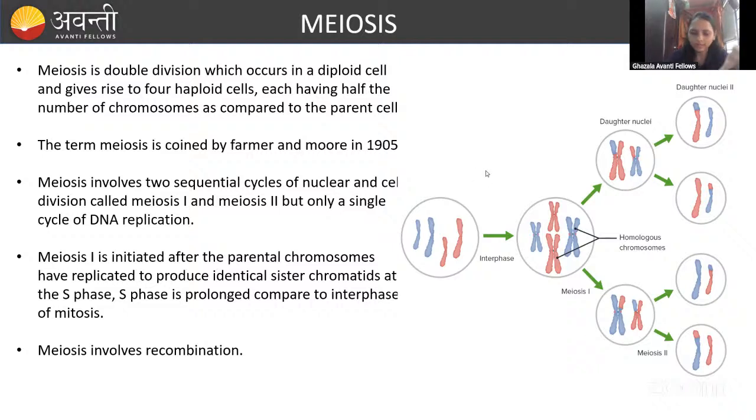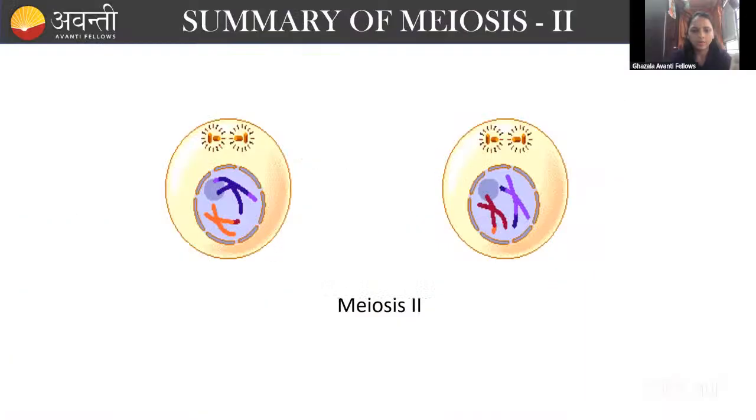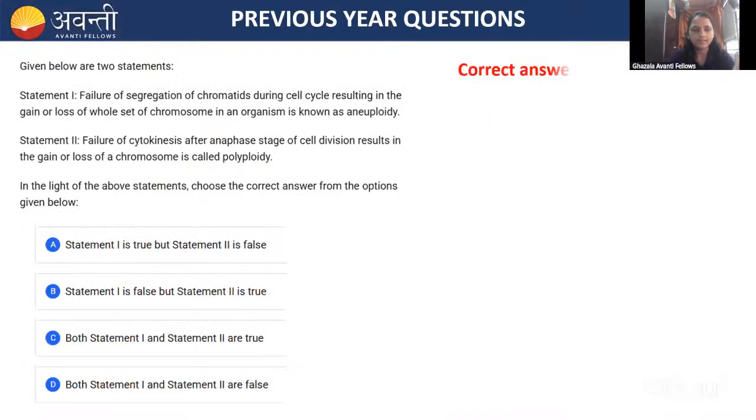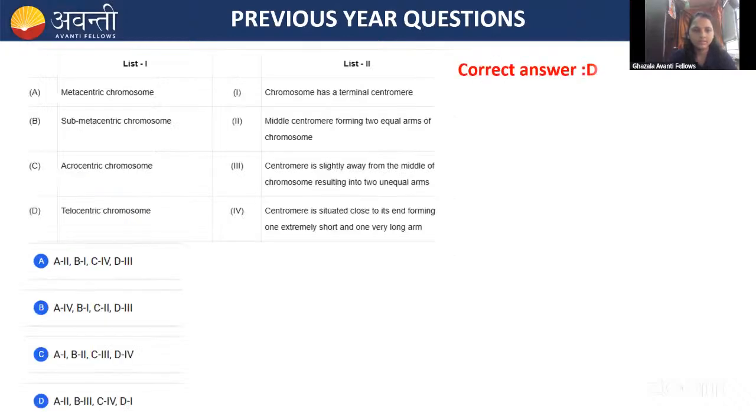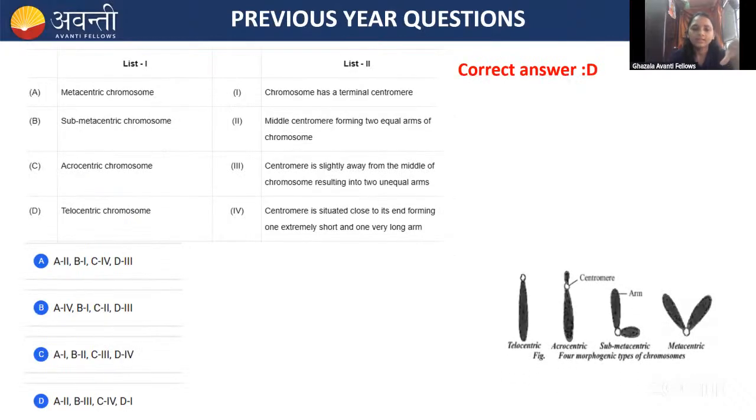You can go through this PPT I will give you. And there are some questions I have attached here. Kindly go through all the questions. In meiosis, mainly the first stage, that is the prophase, consists of leptotene, zygotene, pachytene, and diakinesis. Those are all very important. You can go through that. Very good, Shruti. Yes, we will get the chromosomal disorder if aneuploidy happens.